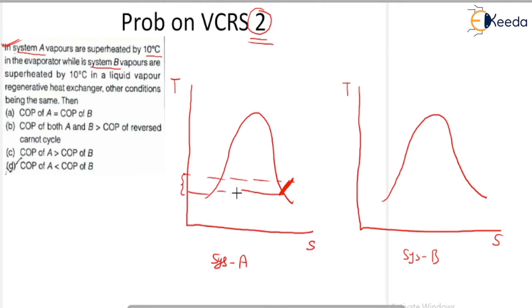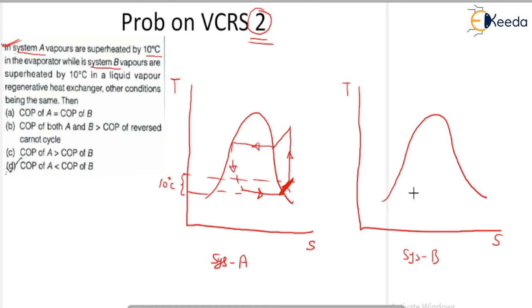From this point to this point your vapor is superheated by 10 degrees centigrade. Now you have to complete your cycle. This is your compressor work, this is your condenser, and this is your throttle. So this is your final cycle.